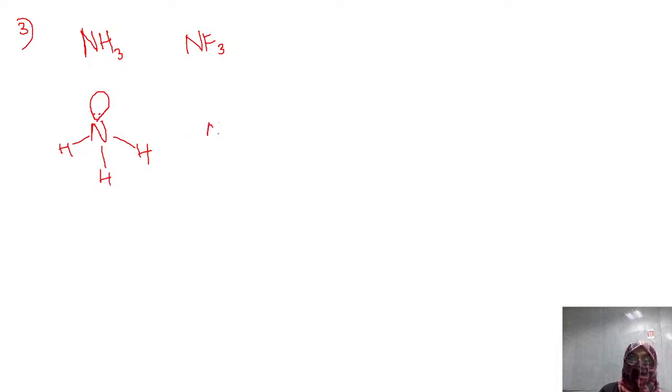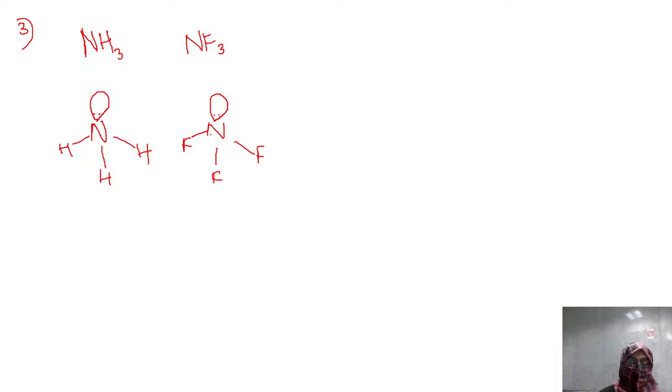And you know that whenever nitrogen forms 3 bonds, it will have one lone pair, isn't it? So these are the two structures, both have the same shape, that is pyramidal shape. One more thing you need to study here is that every lone pair also acts as a bond. Lone pair is also counted as a bond. That means it also will have dipole moment. First thing about NF3.